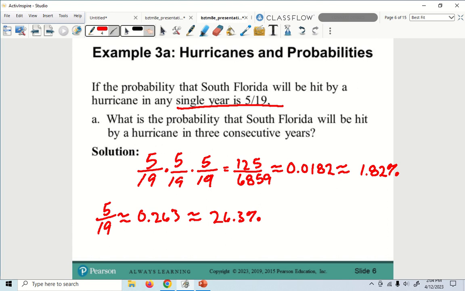Are you writing this down? This is like good stuff right here, man. Seriously. Hurricane. Yeah. Some people.